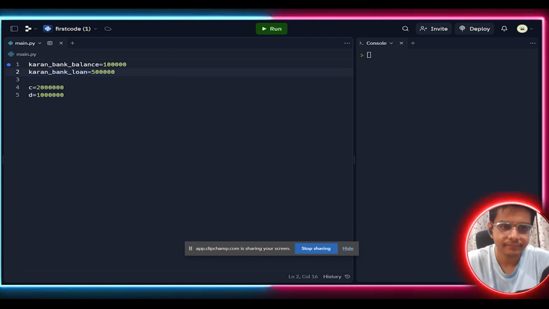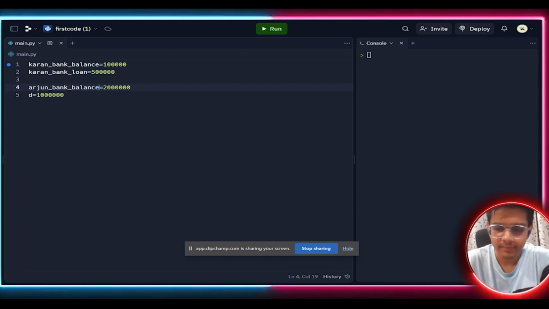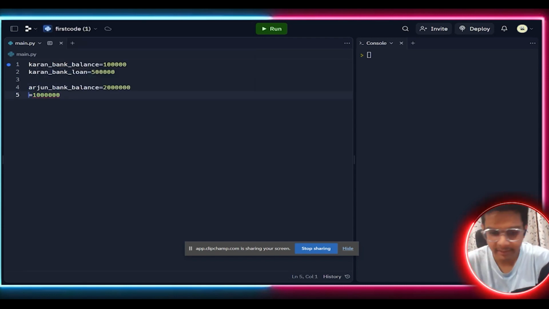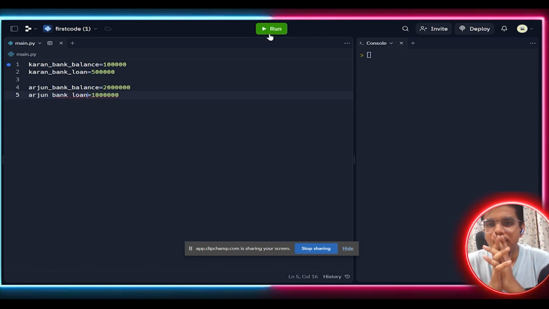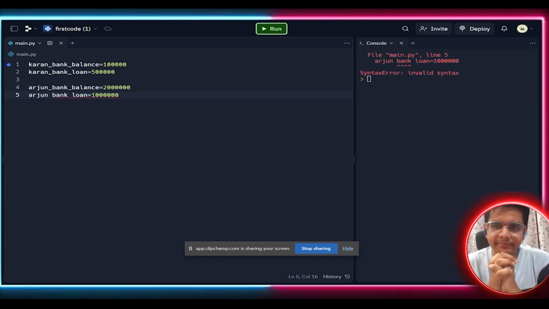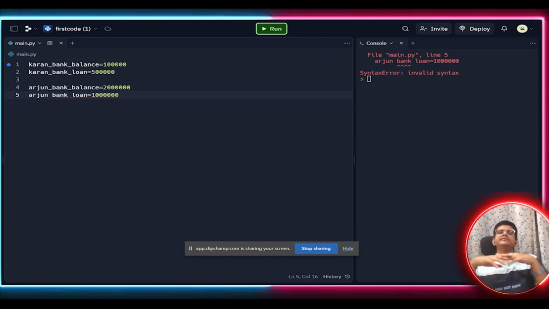Arjun bank balance. Suppose, let me show you, I do not use an underscore between the two names here. Suppose I have written directly Arjun bank loan. So why is this showing an error while defining a variable?